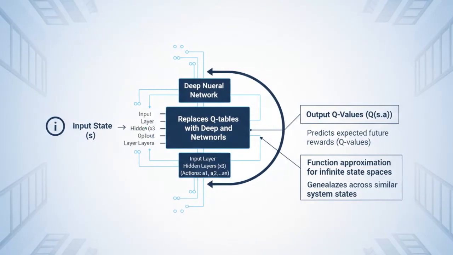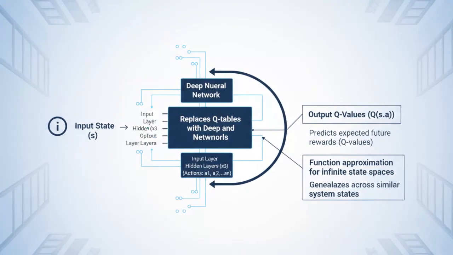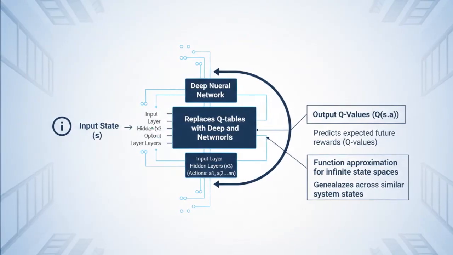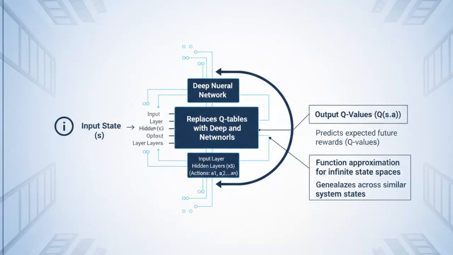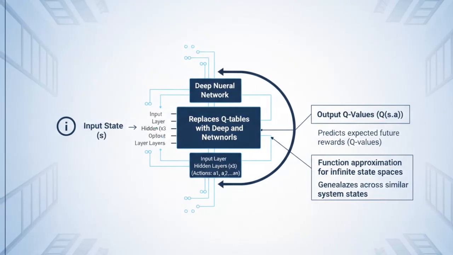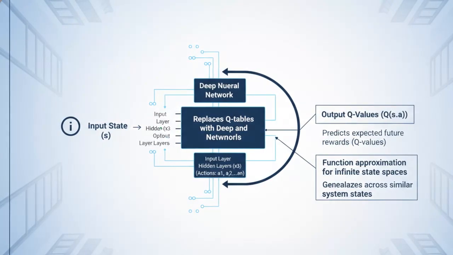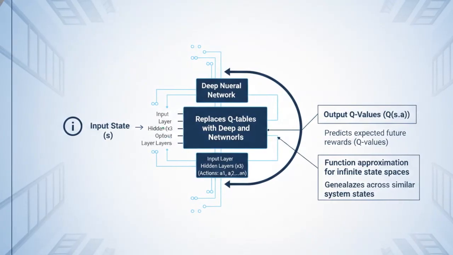This allows the system to generalize across similar states, enabling it to handle unforeseen traffic spikes or hardware failures. For software architects, the challenge shifts from managing table size to managing neural network weights, training stability, and the computational cost of the forward pass in high-throughput environments.